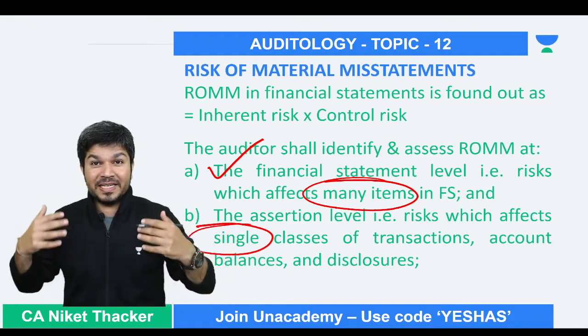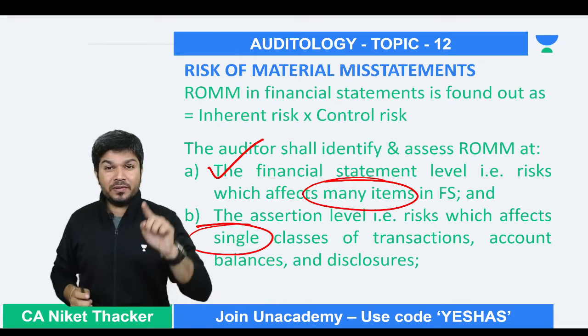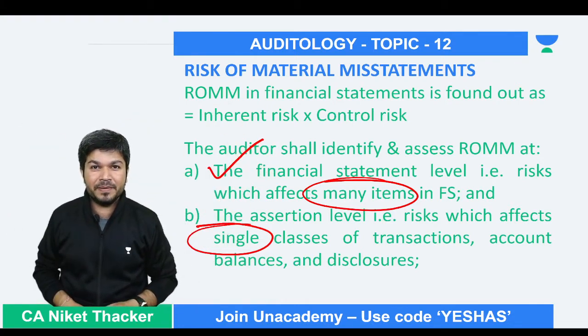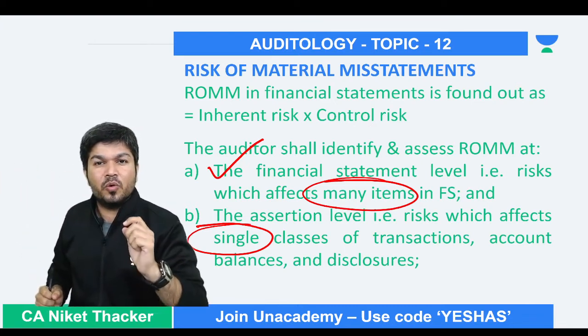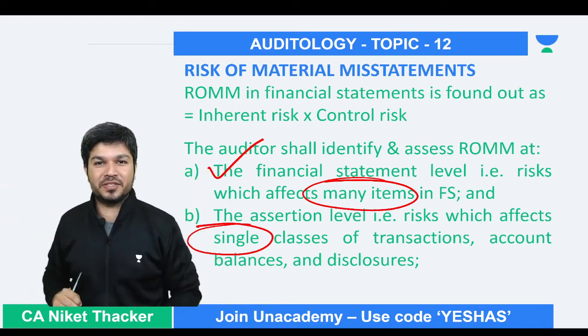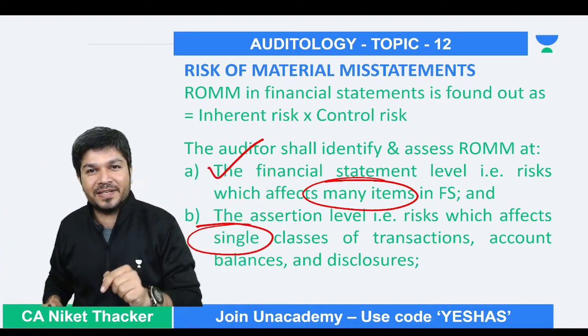Now you need to identify and assess this risk at 2 places. One, risk which will affect many items in financials, we call it risk at financial statement level, and risk which will affect a single class of transaction. For example, only sales are misstated. That is a single class of transaction. Single account balance or a single disclosure, that is risk at an assertion level.